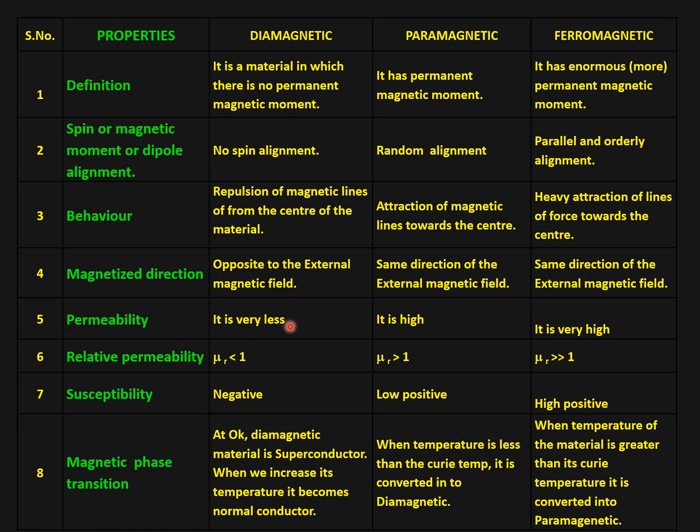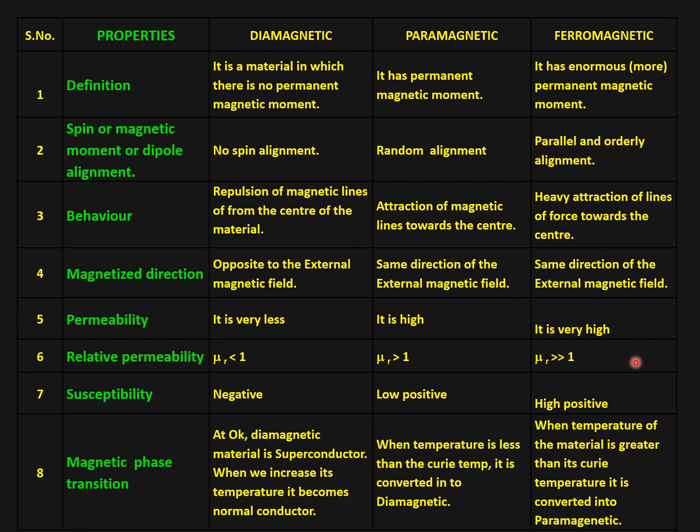Permeability of a diamagnetic material is very low and for paramagnetic it is high. Ferromagnetic allows a larger number of magnetic lines of force as permeability is very high for ferromagnetic material. That's why the relative permeability of diamagnetic material is less than 1, for paramagnetic material greater than 1, and for ferromagnetic material much greater than 1.